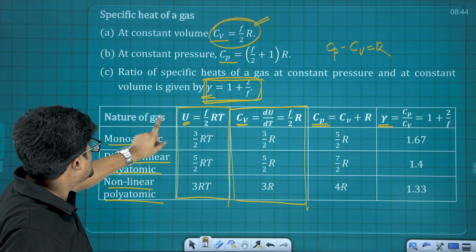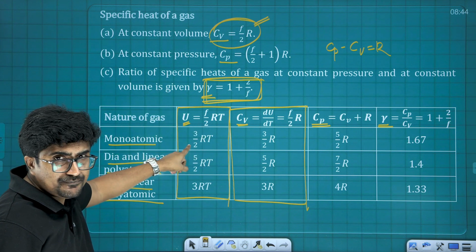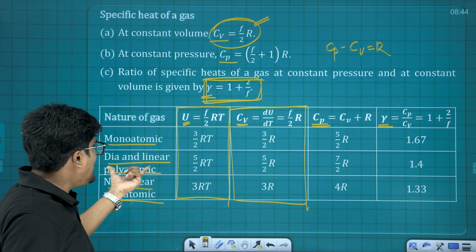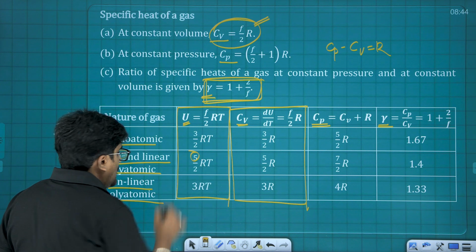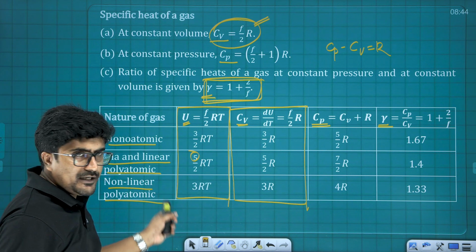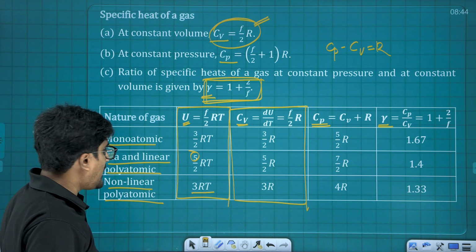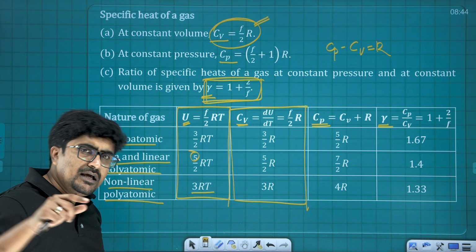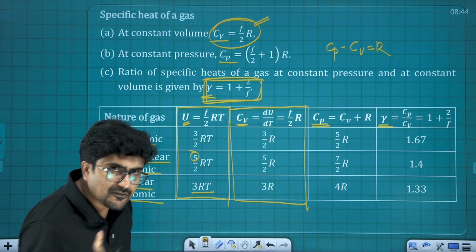The internal energy for 1 mole of a gas is going to be 3 by 2 RT, where 3 is the degree of freedom here. For diatomic, the degree of freedom is 5, and for non-linear polyatomic, it is 3 RT. Basically it is 6 times RT by 2, that is why it is 3 RT, degree of freedom is 6, so 6 by 2 it's going to be 3 RT, is that fine?